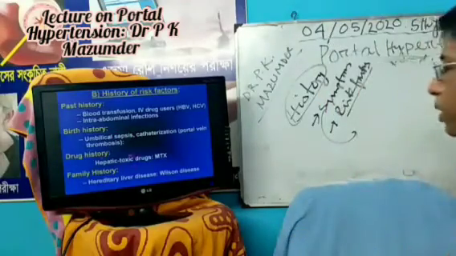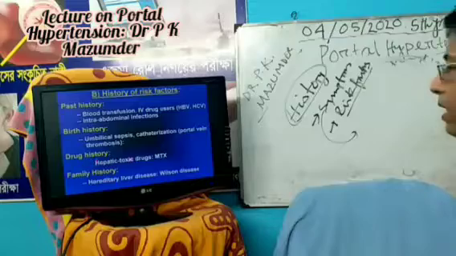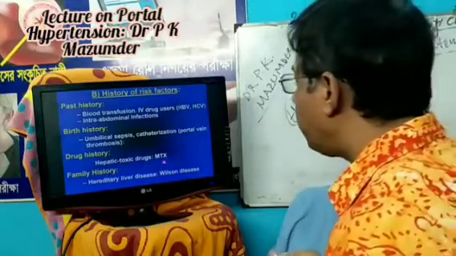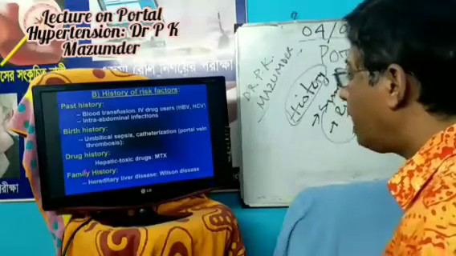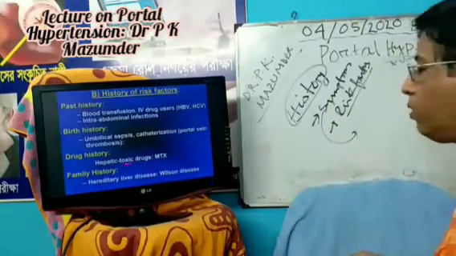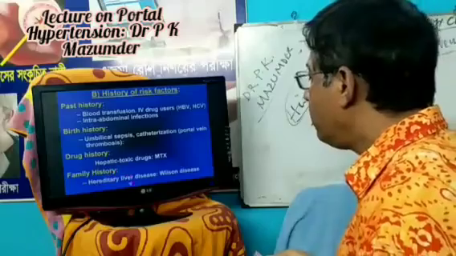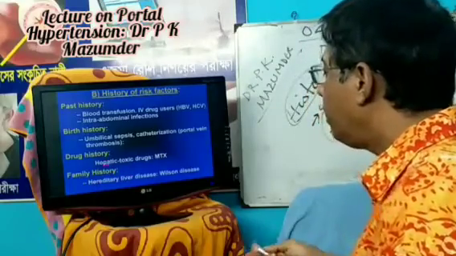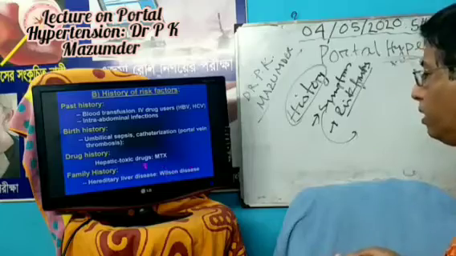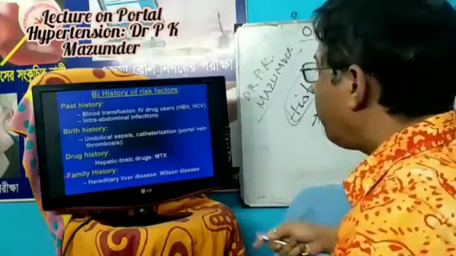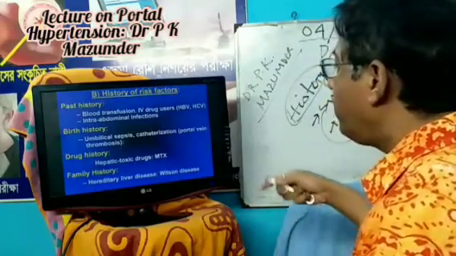And of course, you should take the drug history, hepatotoxic drugs such as methotrexate taken for a long time, and ask for family history, because some diseases are hereditary in the family, like Wilson disease. So you should ask the patient about these risk factors.